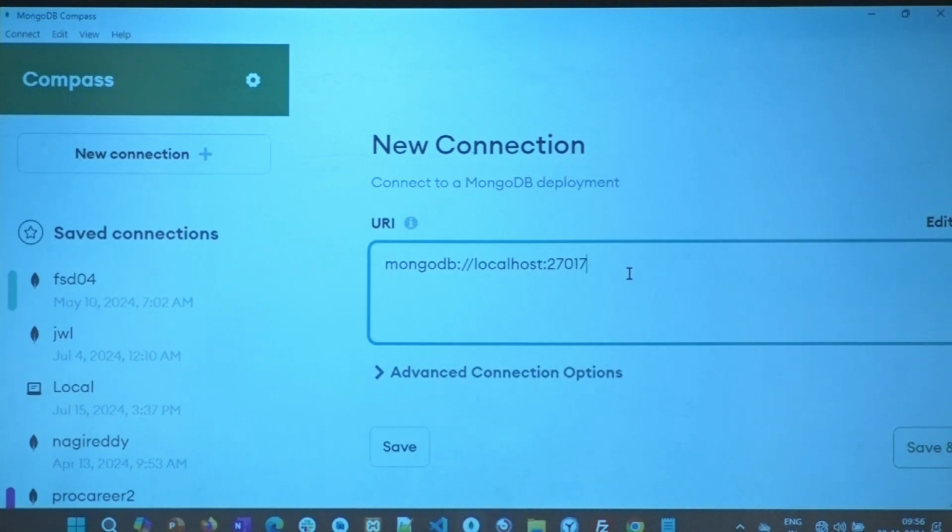I repeat, if somebody asks you, can Compass be used or how do you talk to your remote database, that is Atlas database? You can always say, I have the connection string locally in my Compass and I talk to it. So Compass is your middleman between your local database and your remote database.